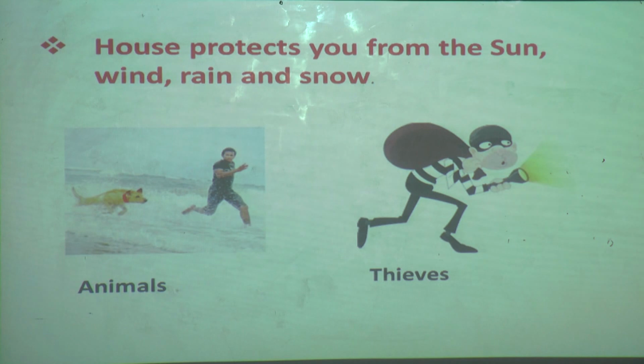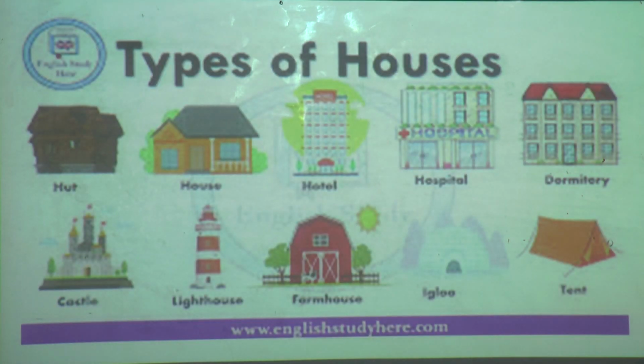Now protect is a new word for you. What does protect mean? Protect means to keep something or someone safe from harm or damage. And do you know, it also protects you and your things from animals and bad people like thieves. I hope you understood. Now we will see the different types of houses.